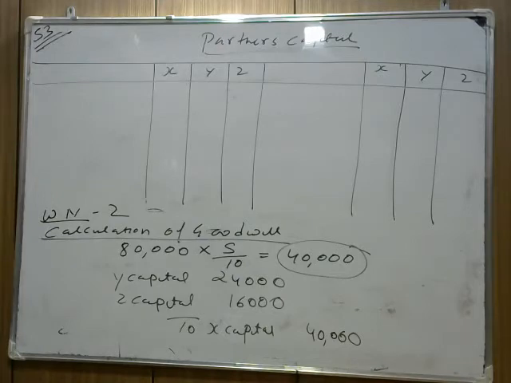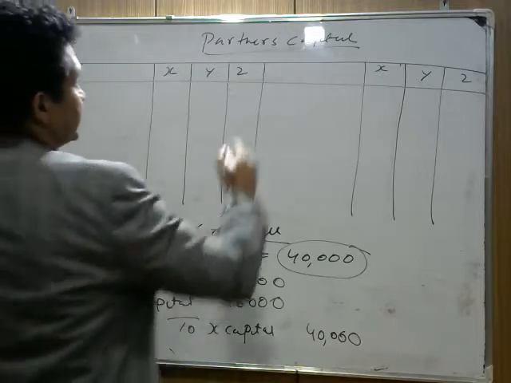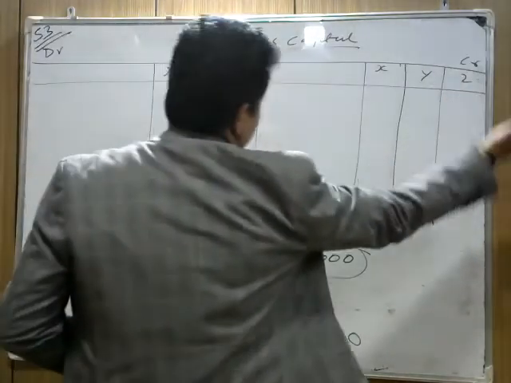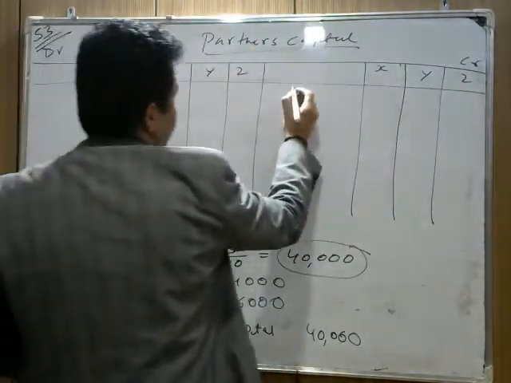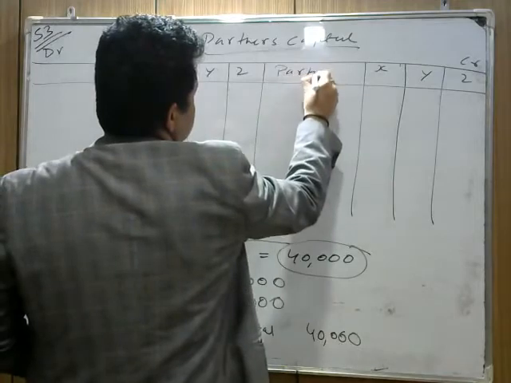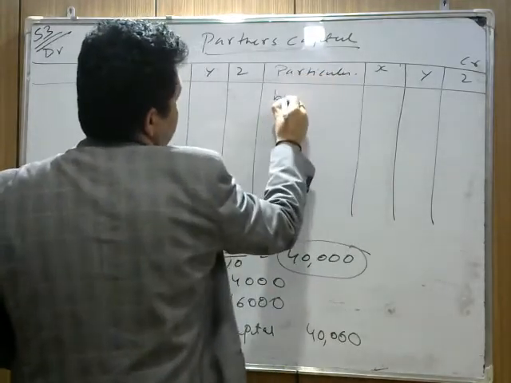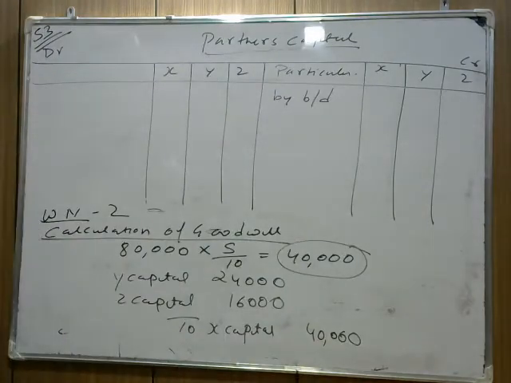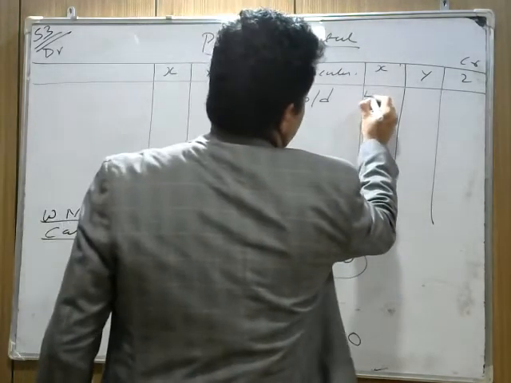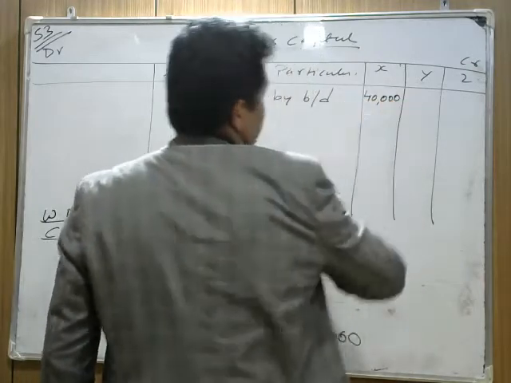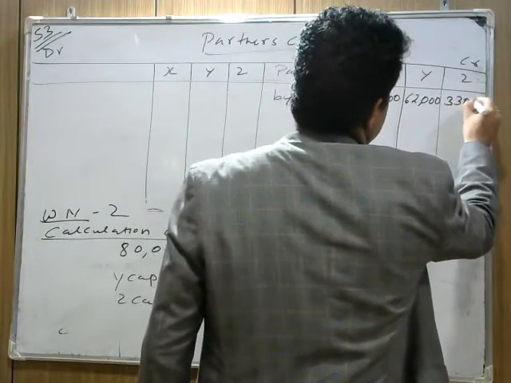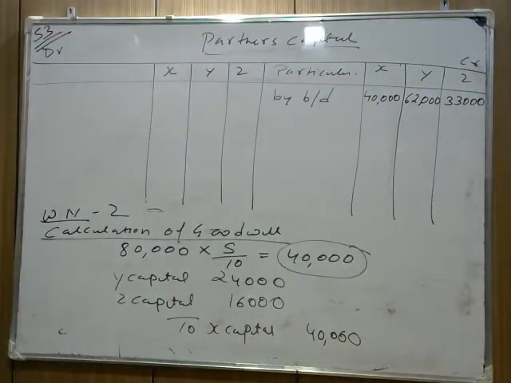Okay, now we solve the partner's capital account. The first thing is given in the question, opening balances. This is the credit side, this one is the debit side. Whenever partner's capital increases, always credited. When it decreases, always debited. We write particulars over here. Right, first thing, by opening balances. So we write by balance brought down, which is given in the question 40,000, 62,000 and 33,000. I hope this part is clear to everyone.